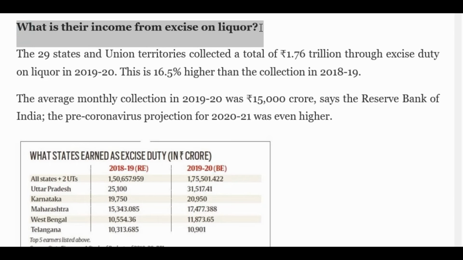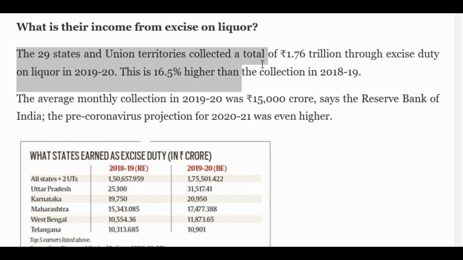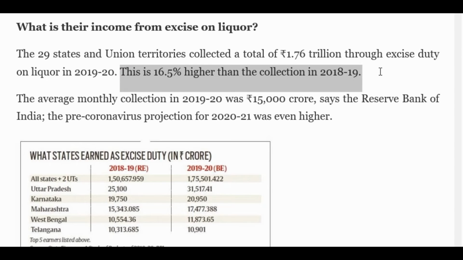What is their income from excise on liquor? The 29 states and union territories collected a total of 1.76 trillion through excise duty on liquor in 2019-20. This is 16.5% higher than the collection in 2018-19.